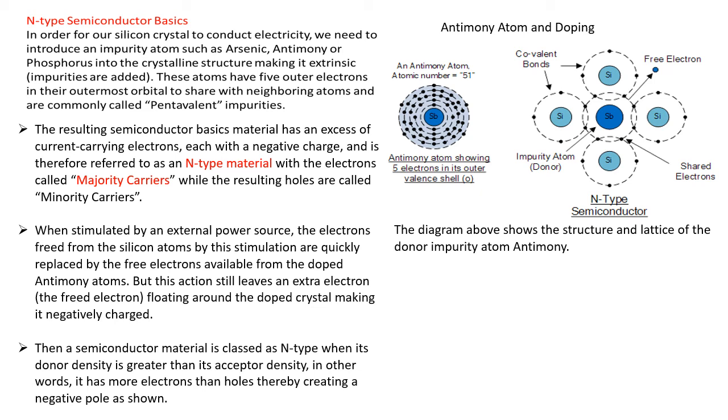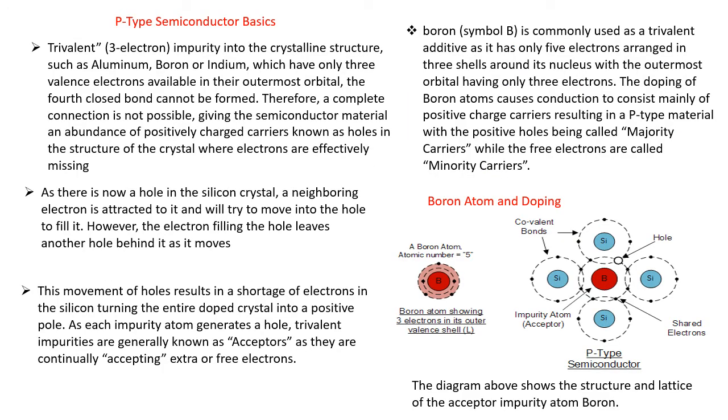A semiconductor material is classed as n-type when its donor density is greater than its acceptor density. In other words, it has more electrons than holes, thereby creating a negative pole as shown in the figure. Exactly the opposite theory applies for the boron p-type.